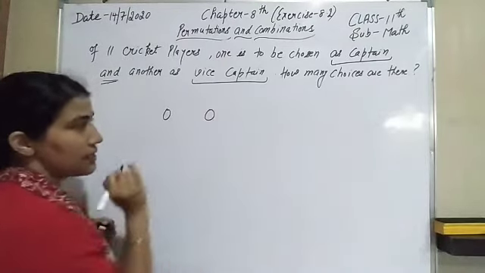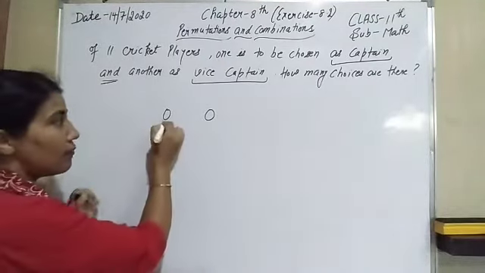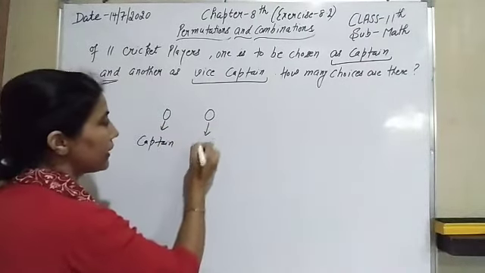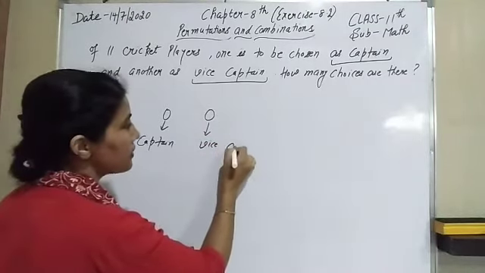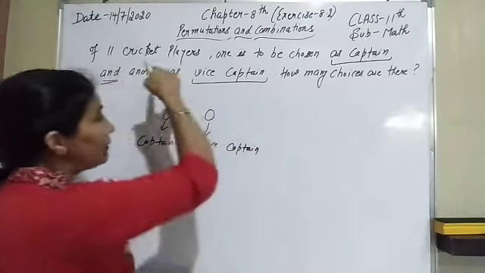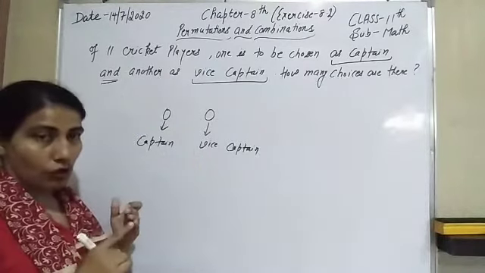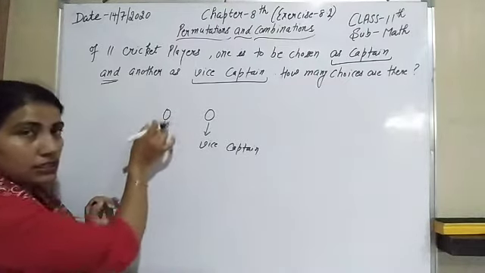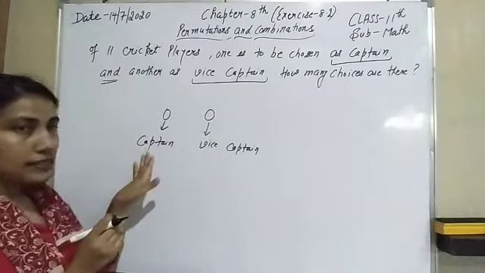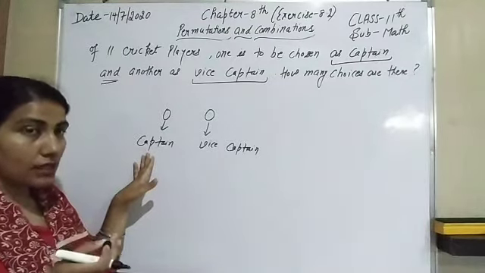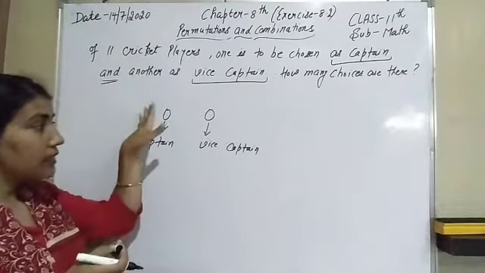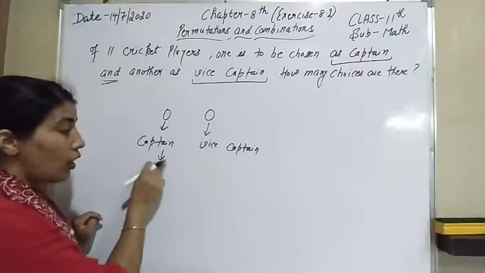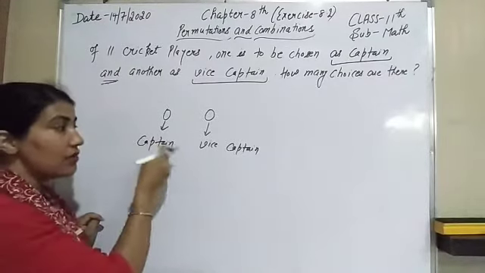Let us suppose these are the two players we have to select, one as a captain and another as a vice captain, out of 11 players. Now how many possible outcomes are there? How many choices are possible in this condition? Let us suppose this first person we have to select as a captain. How many selections are there for the captain? Because there are 11 players, out of these 11 we can select anyone as a captain.